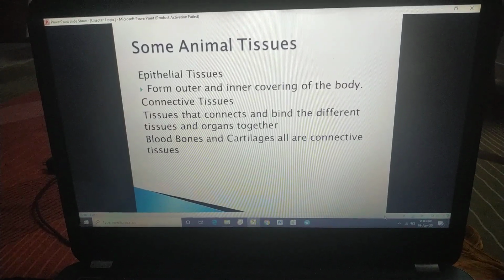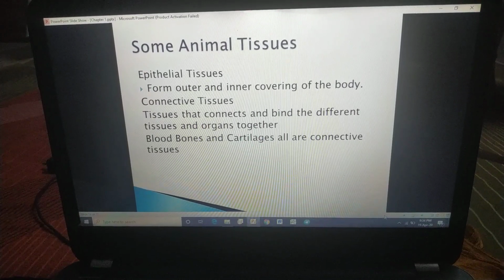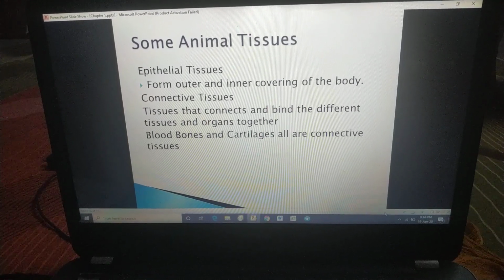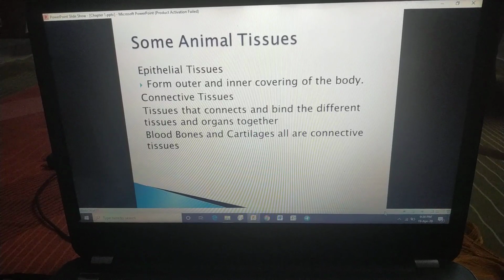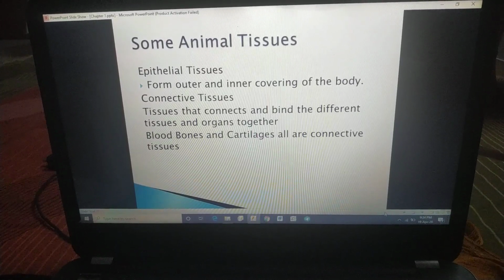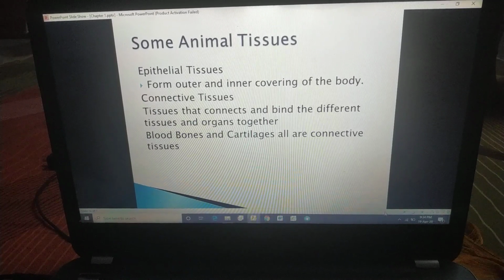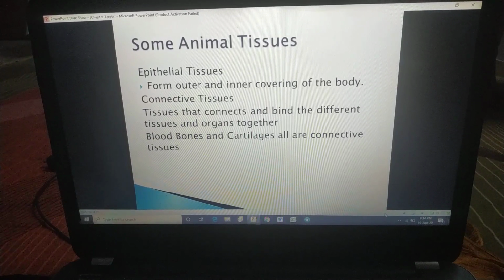Now some animal tissues: epithelial tissues and connective tissues. Epithelial tissues. Again, in plants, the epidermal layer is the outermost, and in animals, epithelial tissues are the outermost covering. Here they are writing, forming outer and inner covering of the cell.